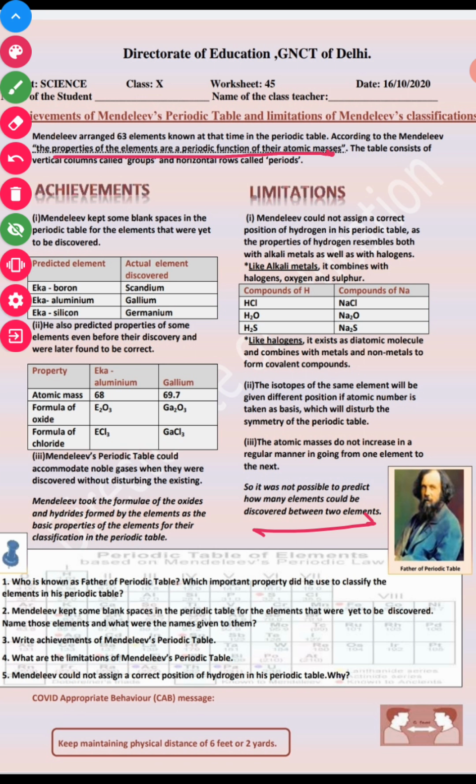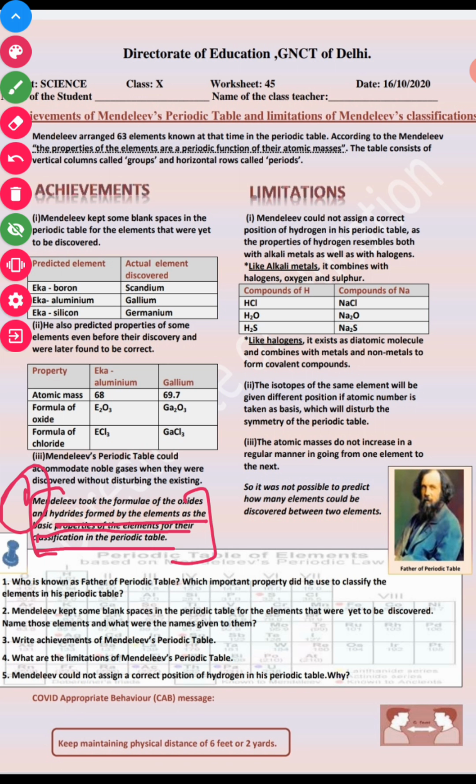Okay, as well as you can write also, the basic properties of the element for their classification of the elements, right? So this is the answer of your first question.